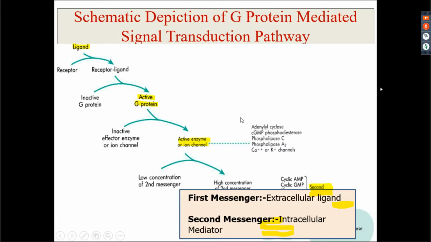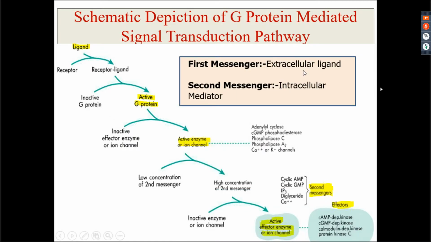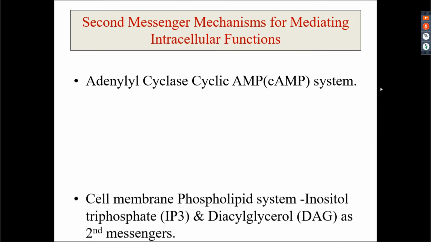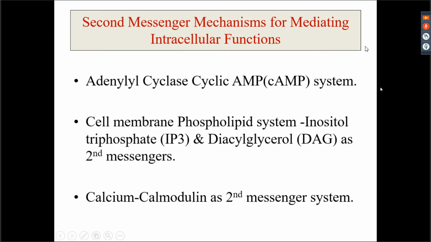So what is first messenger, second messenger? First messenger is basically the extracellular ligand. It can be a hormone, it can be a neurotransmitter and everything. The intracellular mediator is your second messenger. So three very important second messenger systems for mediating intracellular functions: you have the adenyl cyclase cyclic AMP system, you have the cell membrane phospholipid system, and you have the calcium calmodulin second messenger system, right?